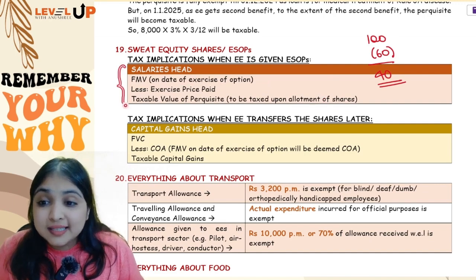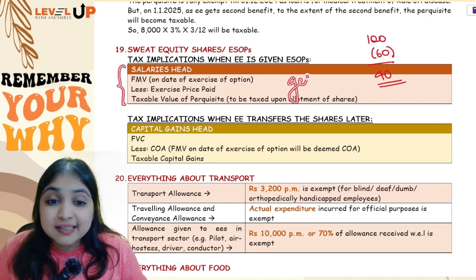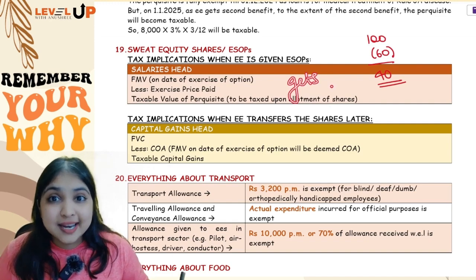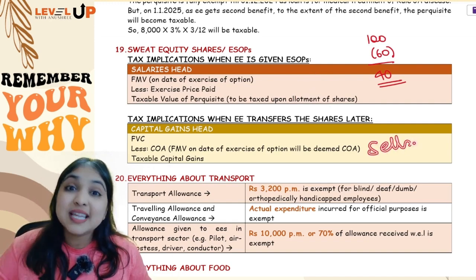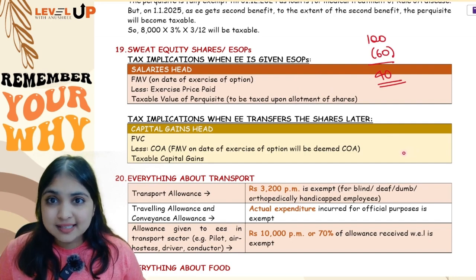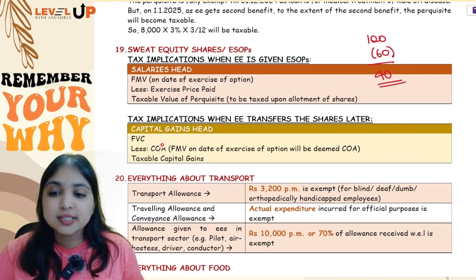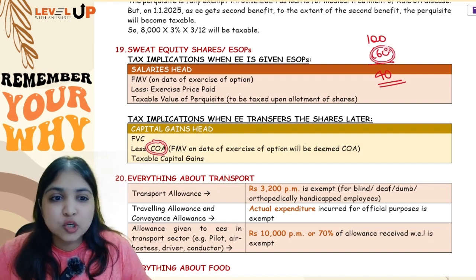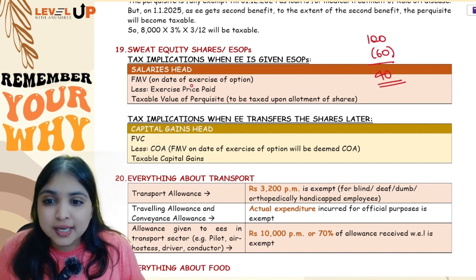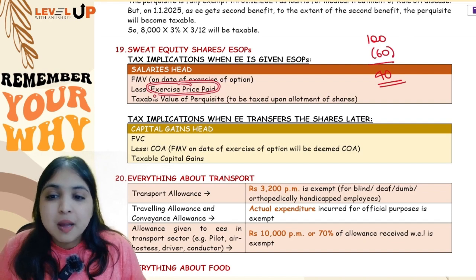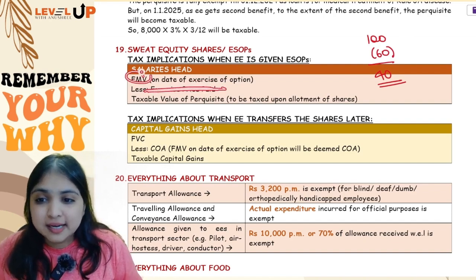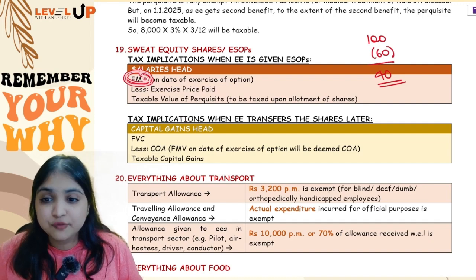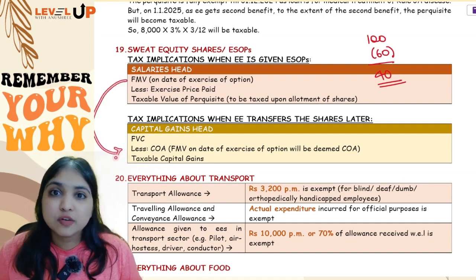Alright, so the salaries head will come into the picture when the employee gets the ESOPs, when the employee gets the shares. But what if the employee sells the shares later? Then the capital gains head of income will be attracted. In capital gains head of income, you will do normal capital gains computation, guys. The only thing that will change is your cost of acquisition. See, the employee's cost actually is the 60 rupees. The employee's cost actually is the exercise price which he has paid, but we will not consider that. Instead, the FMV on the date of exercise of option will be considered as cost of acquisition.